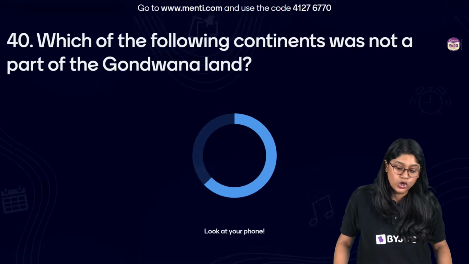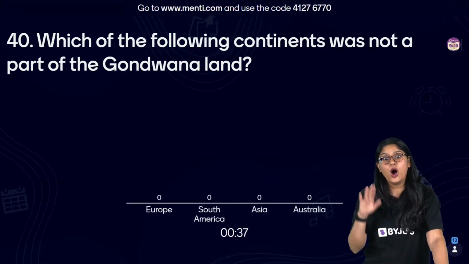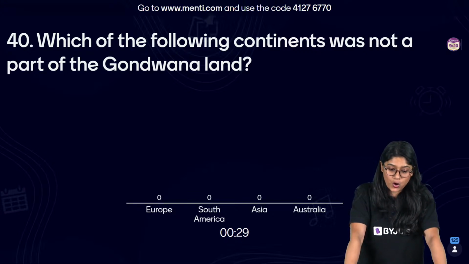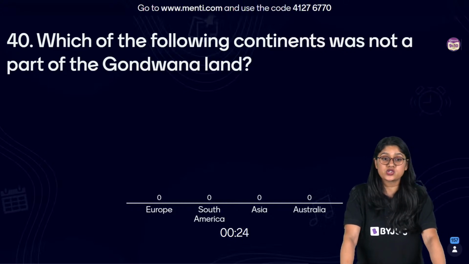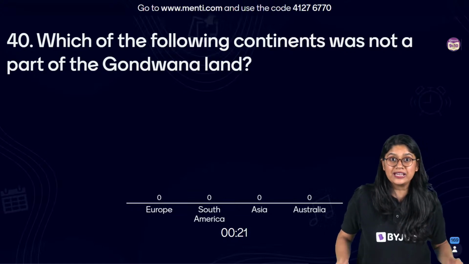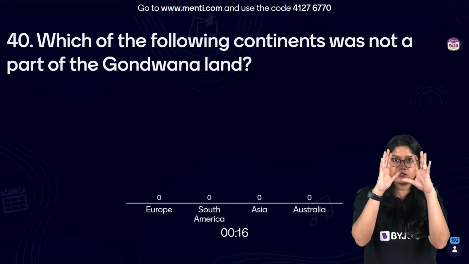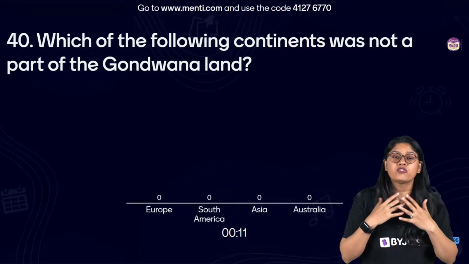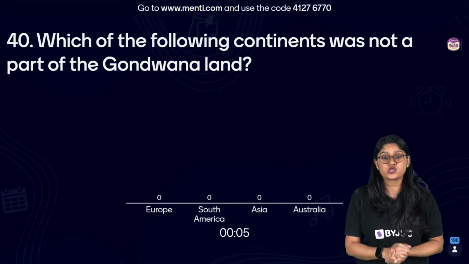So, let's take a look over here. Which of the following continents was not a part of the Gondwana land? Long history, right? The other Menti code is 412767770. Europe, South America, Asia, and Australia. Which among these continents was not a part of the Gondwana land? We know that it was all together at the very beginning, right? And of course, there was the tectonic plate movement, and that's how the land started moving. So, of course, among these continents, there's one which was not a part.